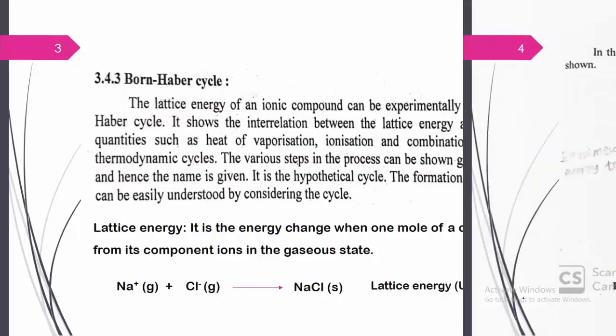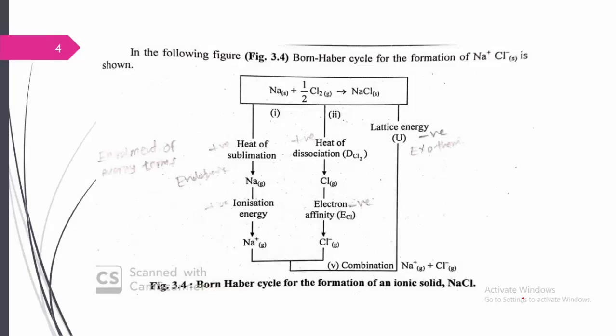Let us see the complete cycle of the formation of NaCl, that is the Born-Haber cycle. Here Na solid plus half Cl2 molecule in the gaseous state forms NaCl solid. Initially, the solid Na metal, on heat of sublimation, forms gaseous Na, and further, with the help of the ionization energy, this Na gas loses one electron to form Na+.